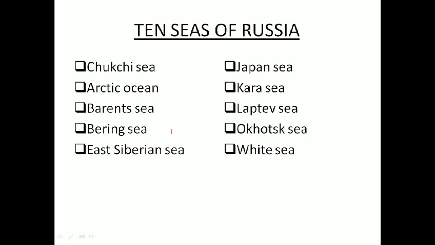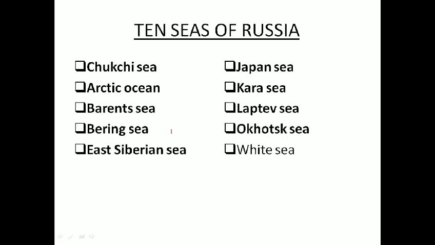This is another interesting feature: 10 seas of Russia. Russia is surrounded by 10 different seas. Chukchi Sea, Arctic Ocean, Barents Sea, Bering Sea, East Siberian Sea, Japan Sea, Kara Sea, Laptev Sea, Okhotsk Sea, and White Sea. So these are the 10 seas of Russia.